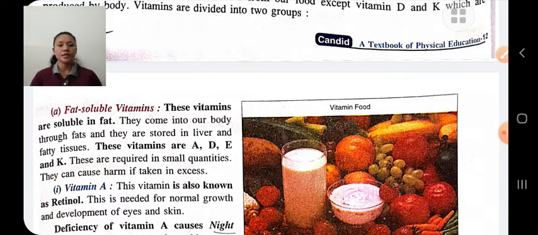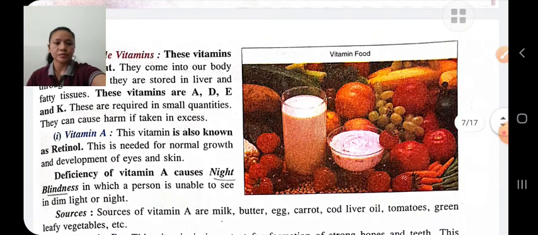Okay, let's first discuss fat soluble vitamins. First, vitamin A. Vitamin A is also known as retinol. Vitamin A is needed for normal growth and development of eyes and skin. Deficiency of vitamin A causes night blindness, in which the person is unable to see in dim light or at night. The sources of vitamin A are milk, butter, egg, tomato, green leafy vegetables, etc.